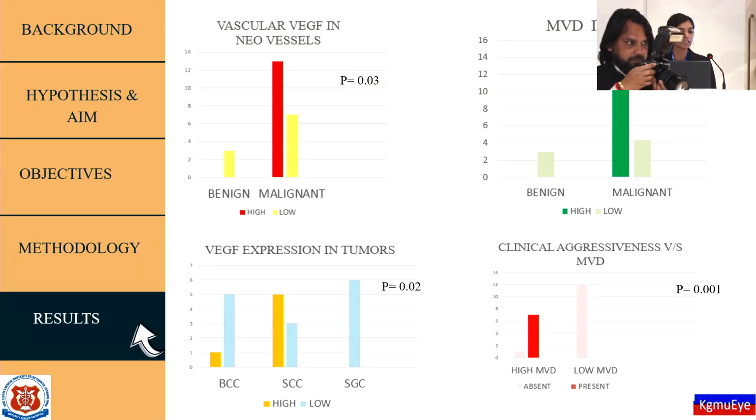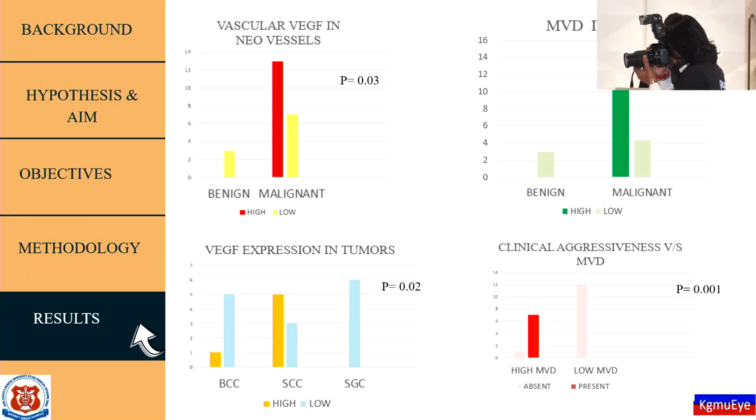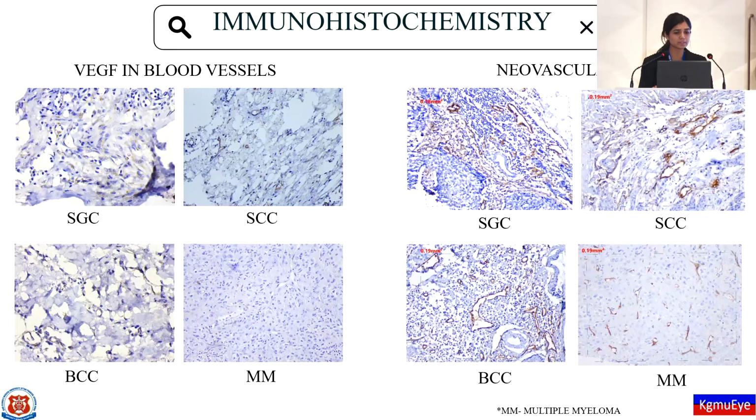It was interesting to note that the VEGF expression within the tumors was highest in the squamous cell variant as compared to basal cell carcinoma and sebaceous gland carcinoma. Also, in tumors where we found high microvascular density, when we later looked back, we also found that clinical aggressiveness was associated in the same set of patients. These are the immunohistochemistry slides.